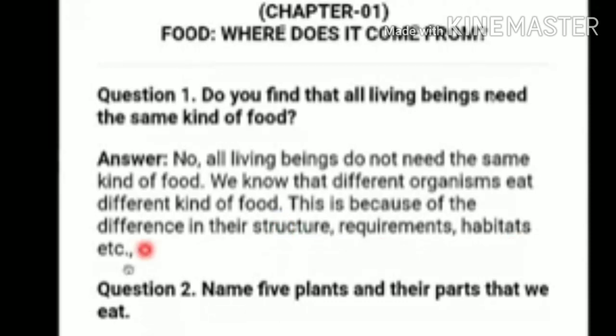So children, I have already explained that all living beings do not need the same kind of food. All living beings eat different kinds of food, and we have also learned that on the basis of food habits, animals have been divided into three categories, and these are herbivores, carnivores and omnivores. So the answer is no, all living beings do not need the same kind of food.